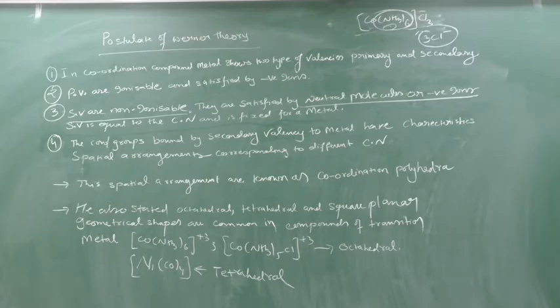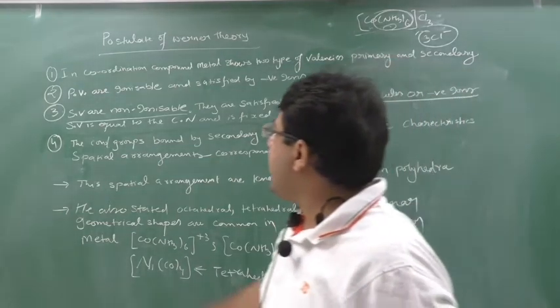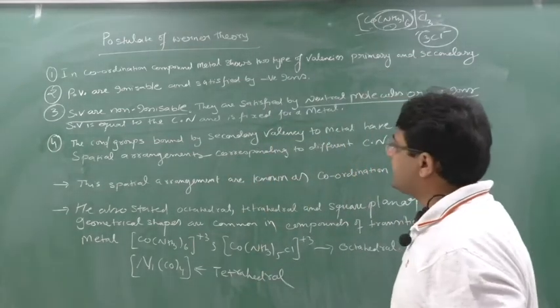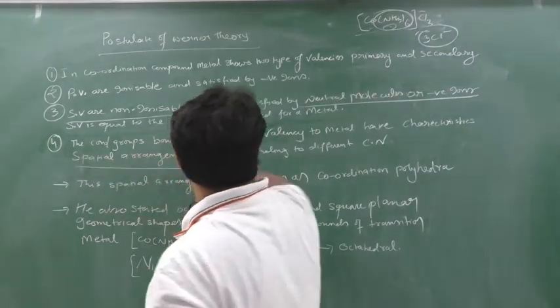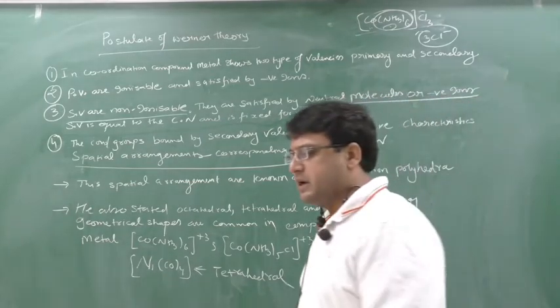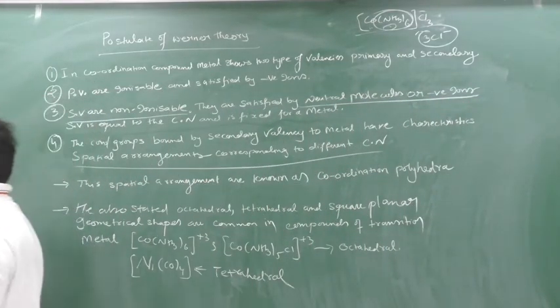Next, the ions or groups bound by secondary valency to the metal have a characteristic spatial arrangement corresponding to different coordination numbers. Which kind of arrangement? Means they have a shape. I told you, secondary valencies are shape dependent, whereas primary valency is shape independent.